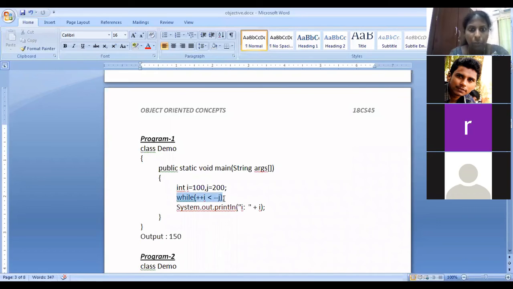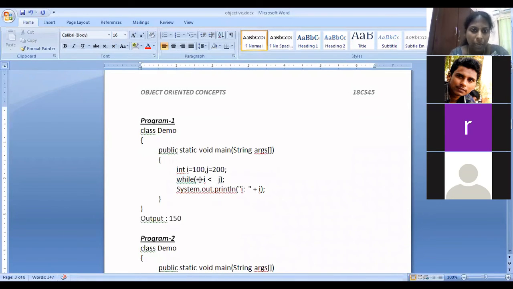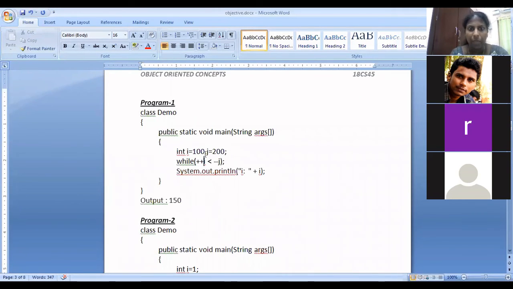So what you should understand from this is that you can have a while loop without a statement. What you should put at the end? You should put a semicolon. In this case, only this condition you have, since you have an increment and decrement. If you don't have this, it will become an infinite loop, because i is always less than j, because i is 100, j is 200.